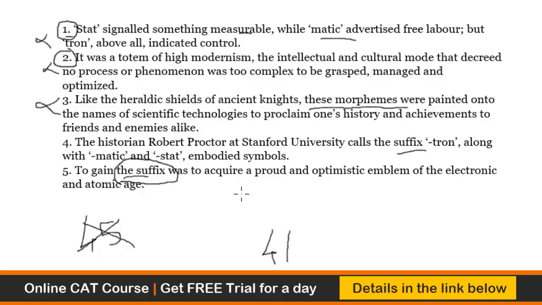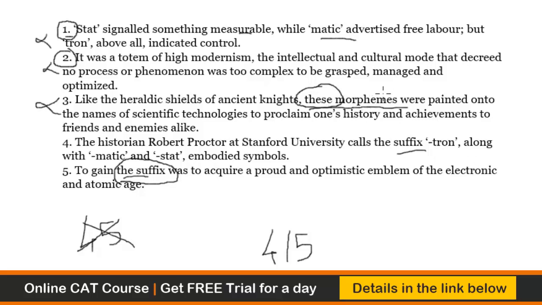And then, to gain the suffix was to acquire a proud and optimistic emblem of the electronic age. So these are the suffixes, and this is what they meant. And to gain was, it could be possible, right? Like the heraldic shields of ancient knights, these morphemes were painted onto the names of. So these morphemes would refer to the morphemes in 4, because morpheme basically means morph. See, when you morph, it means you change. So here these suffixes were used to basically give new names. So these morphemes refer to the suffixes tron, matic, and stat.